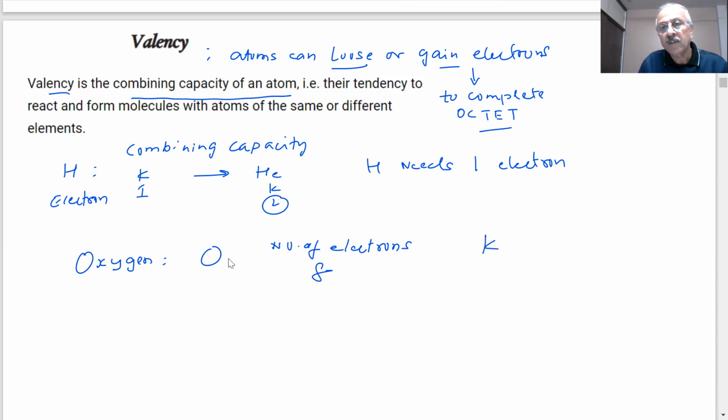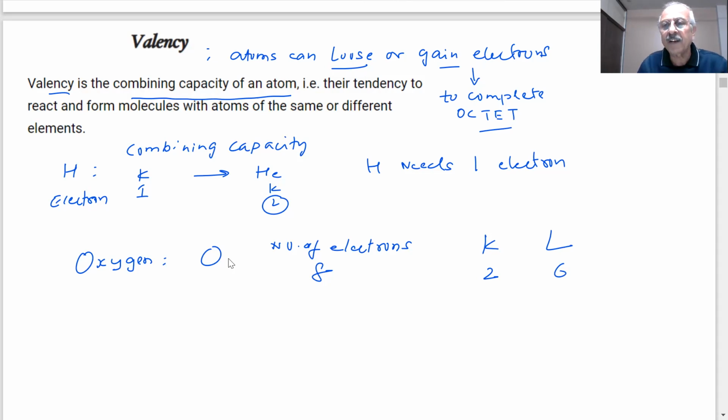So what is going to be the electron distribution? 2 electrons in K and 6 in L. Now you can see, students, it wants to complete 8. To complete this, loss of 6 electrons will be very difficult. Energetically, it will not be feasible.